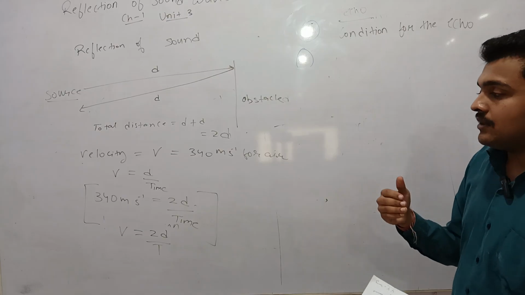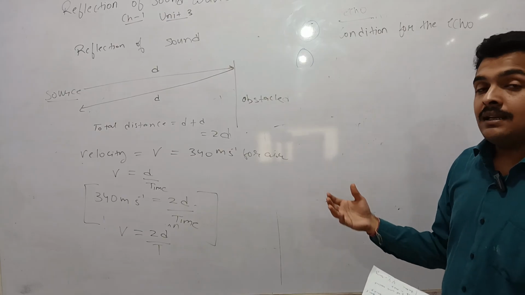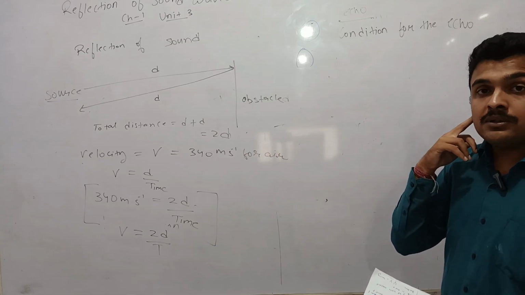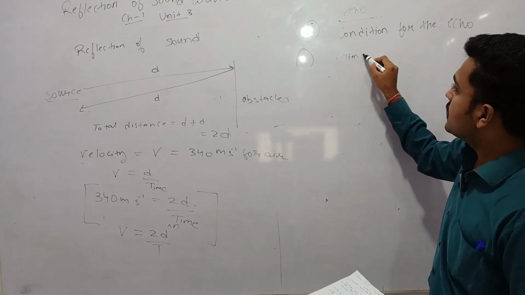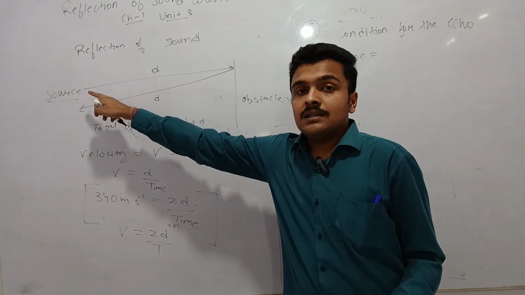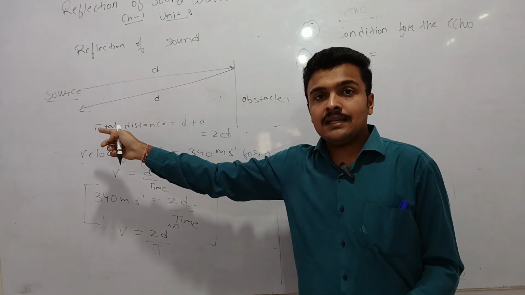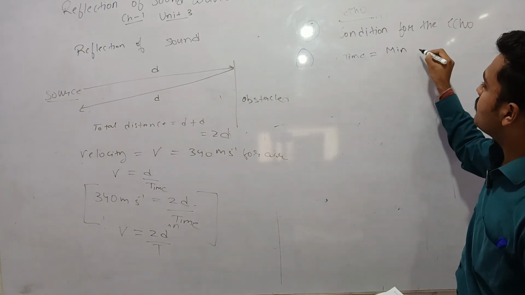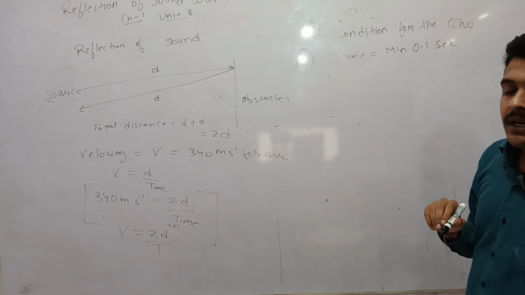If the time interval between two sounds is less than 0.1 second, then our ears will not be able to detect two sounds. So the total time between the transmission of the signal and when it is received back at the source must be minimum 0.1 second.